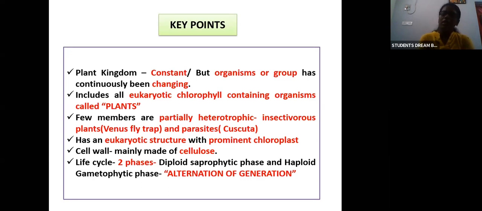Apart from them, what are the features of a plant? It will have a eukaryotic structure with a prominent chloroplast, and the cell wall is mainly made up of cellulose. The life cycle of a plant will have two phases, a diploid sporophytic phase and a haploid gametophytic phase, and these two phases alternate with each other. This is known as the alternation of generation. We'll see about this later.